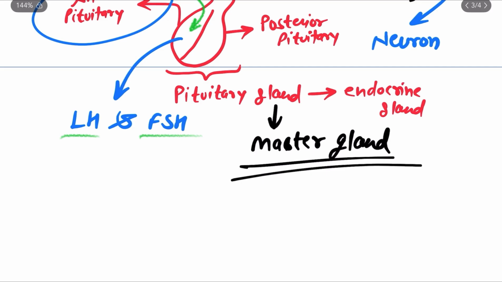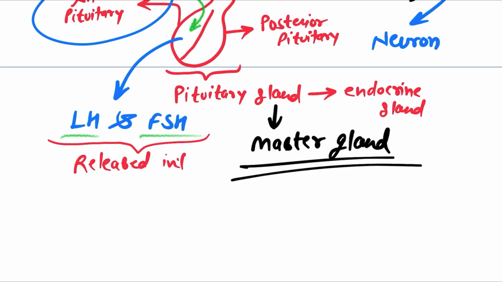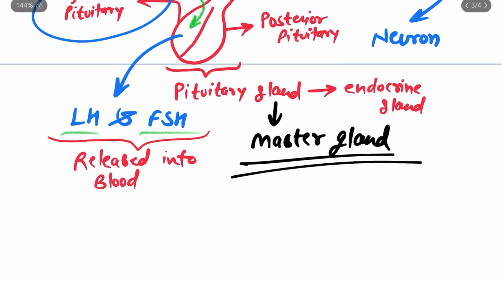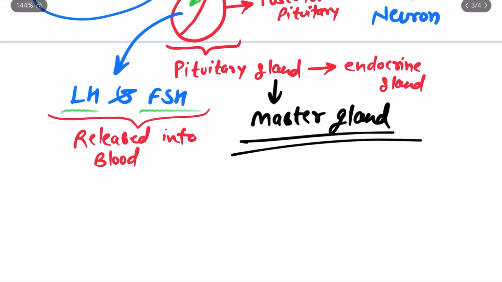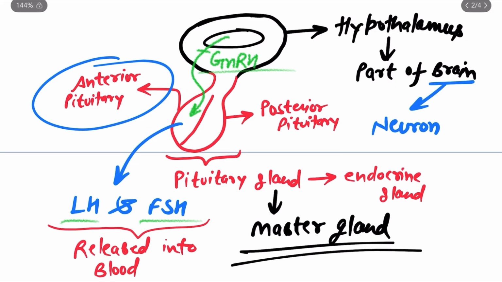And always remember, all the hormones in our body are released into blood. So LH and FSH are hormones which are produced by the anterior pituitary, under the influence of the hypothalamus. I just hope you get this. If you have any doubt regarding this, just let me know in the comment section below. I will make a separate video about it.